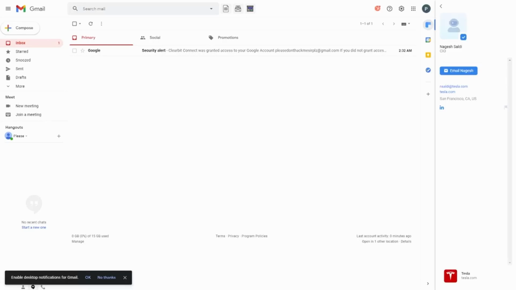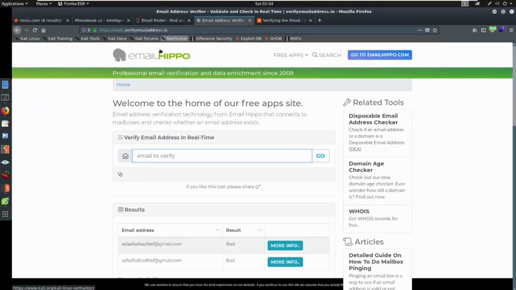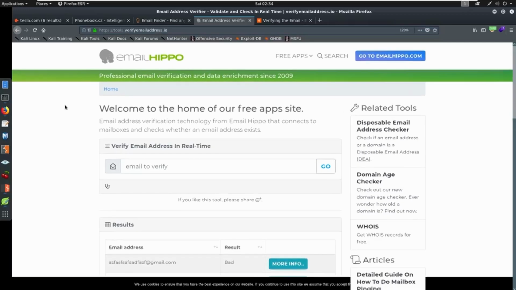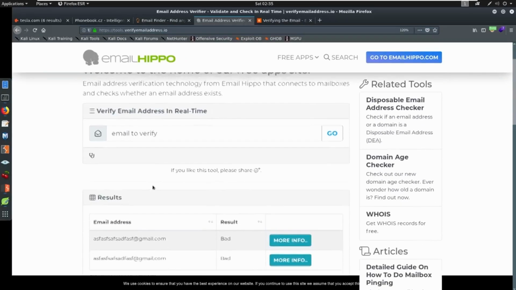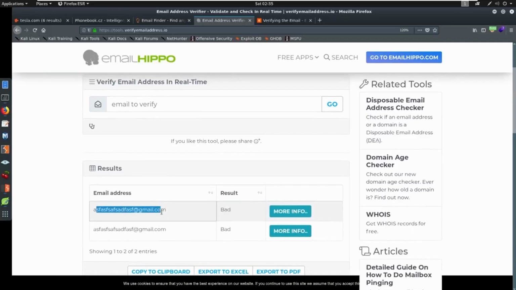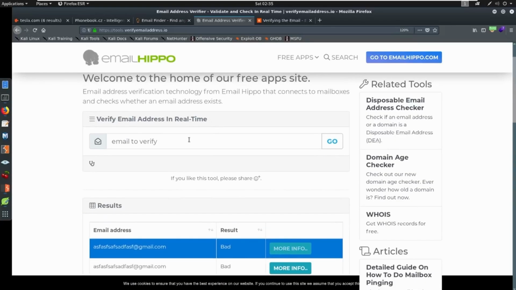Once we get to that point, we can take this email, say like this email, or we'll even try a different email. I'll show you a couple. But we could take this and we can go try to verify this. So there is a website called Email Hippo. You can go to tools.verifyemailaddress.io. And all you have to do is type in an email address here. Sometimes you can get false positives if they're good or bad. Here, I typed in this email address a couple times and just got a bad result. This is an email address that does not exist.